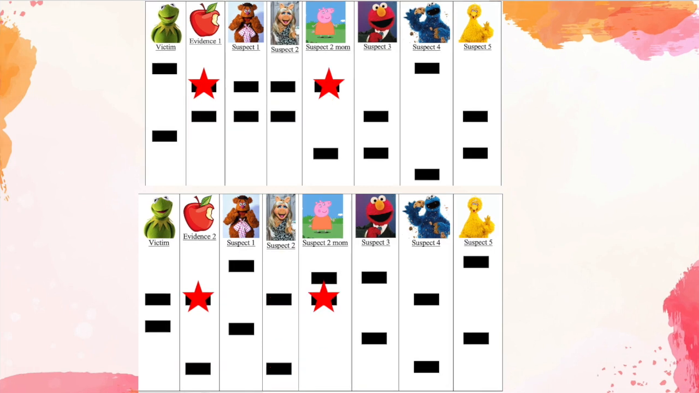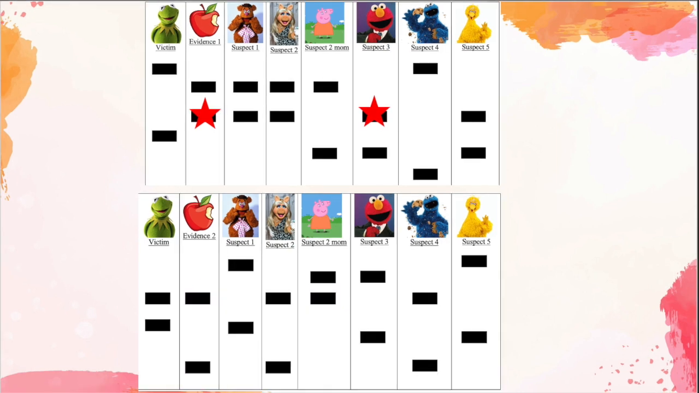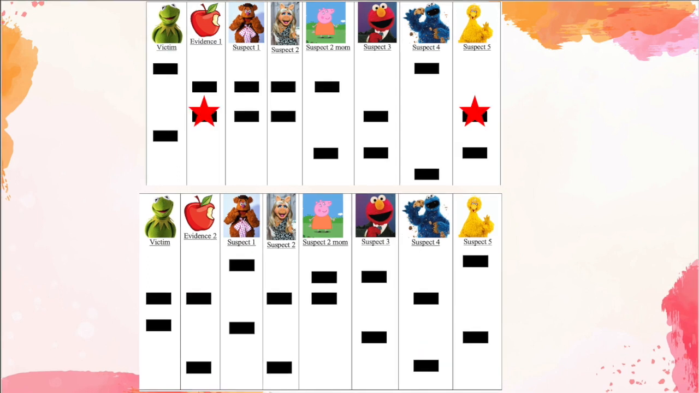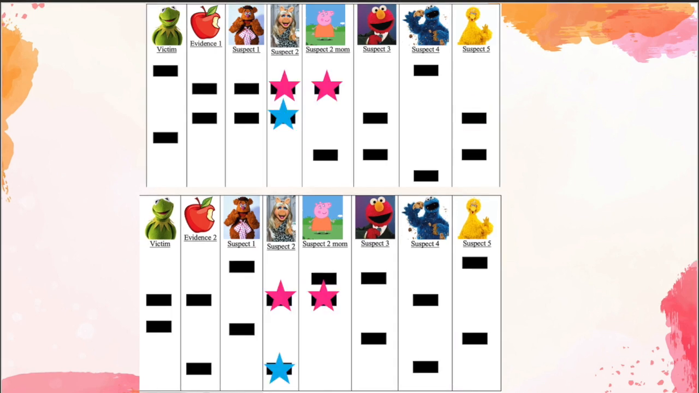Next is Miss Piggy's mom, who only matches at 2 of the 4 alleles, so she is not the one who left the apple. Elmo only matches at 1 of the alleles, and just like Miss Piggy's mom, he was not the one who left the apple. Next is Cookie Monster, who matches at both of the alleles on the second locus, but none at the first. So the only thing he's guilty of is stealing all the cookies from the party. Finally, let's take a look at Big Bird, who only matches at 1 of the alleles, so he did not leave the apple either. Let's take a look at one final thing before we determine who's guilty.